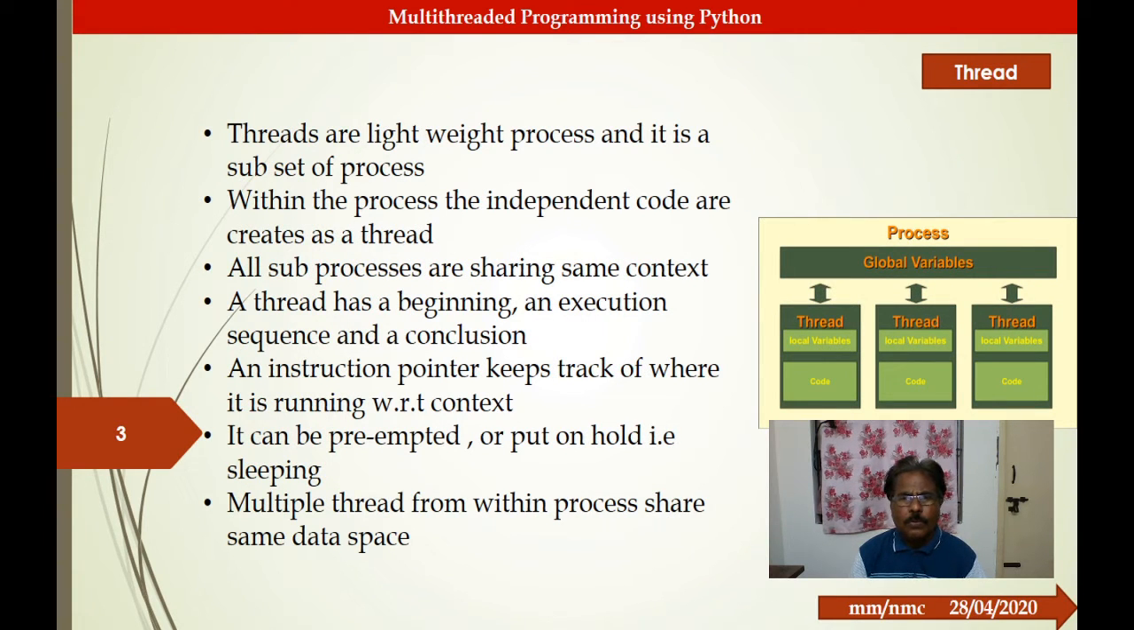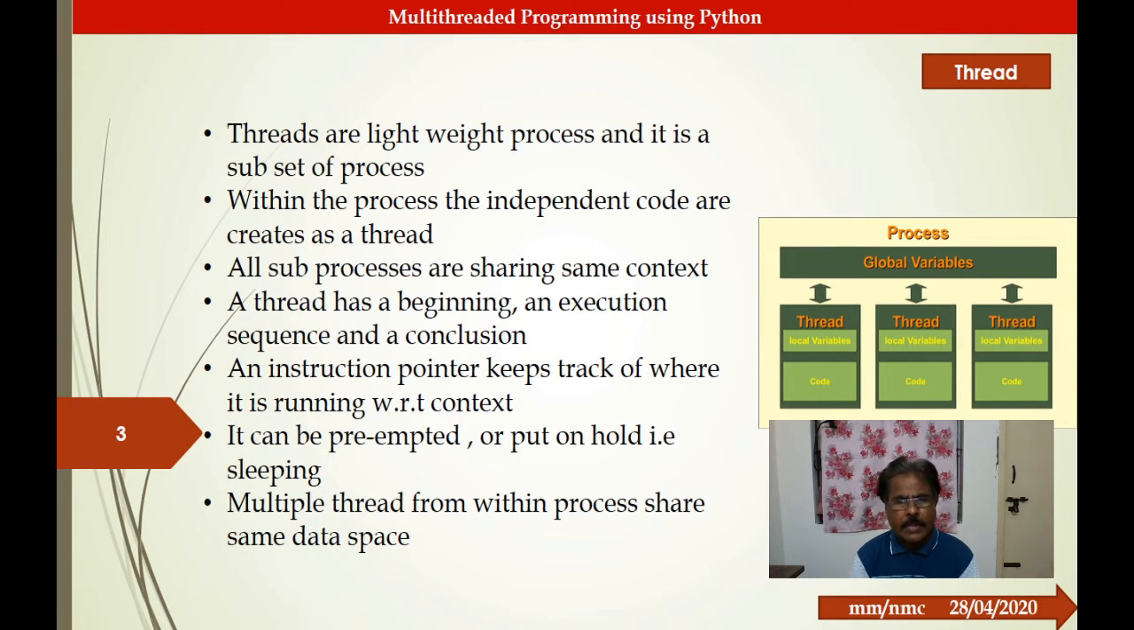Now, you have a process, and within the process you have a lot of code. If you are able to identify independent code in the process, a miniature block of code which could be executed independently of the others, such an independent block of code within a process is called a thread. It is a subset of a process. One interesting thing is all the threads share the same space or same context.